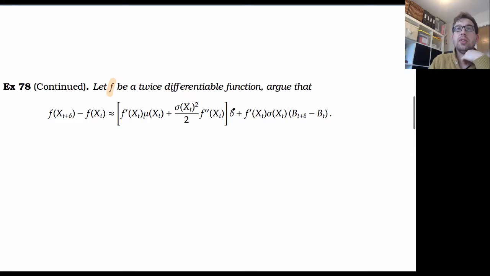Here I've picked up the terms which are to do with the deltas, and here the terms that are to do with the Brownian motions. So this is going to give me an integral with respect to time, perhaps, and this an integral with respect to Brownian motion, perhaps. Let's have a go at that. Again, we could do our Taylor approximation idea as before, so we're going to apply a Taylor expansion.